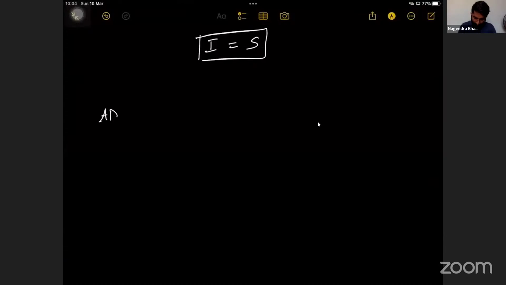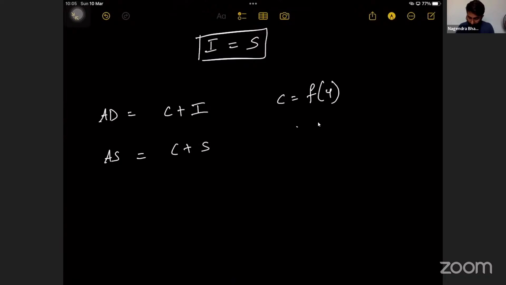Aggregate demand is equal to consumption plus investment. Aggregate supply is equal to consumption plus savings. Now, what is the formula for consumption? C is equal to f of Y, or C is equal to A plus BY.